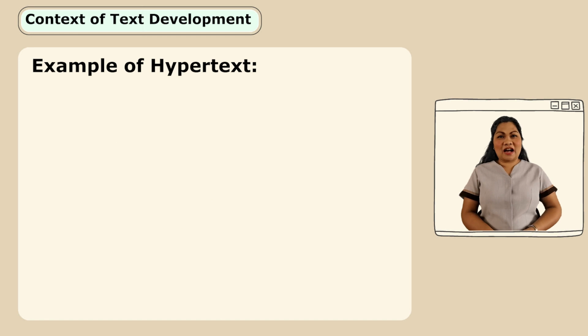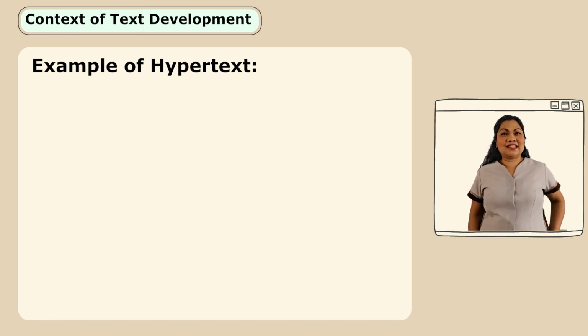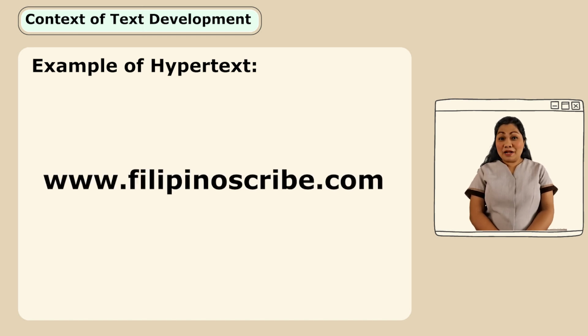So let's give an example for hypertextuality. An embedded link created through the hypertext system is called a hyperlink. A hyperlink would appear like this: www.filipinoscribe.com.